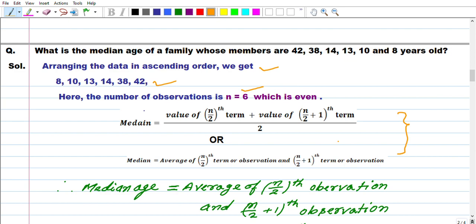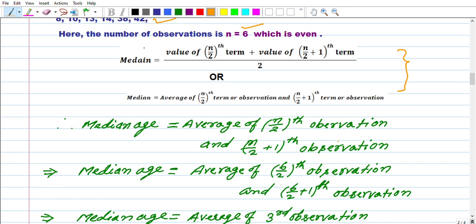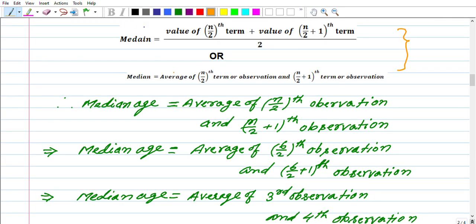I have taken this relation; both forms are the same, but the written style is different. So median age equals the average of the n by 2th observation and the n by 2 plus 1th observation. First step, then put the number of observations.